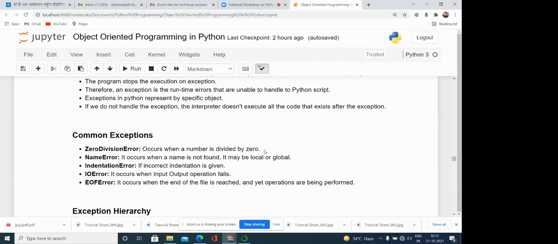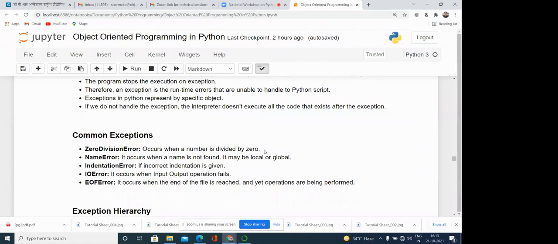IO error occurs when an input output operation fails. If any input output operation is failing, then in that case an IO error is there. EOF error occurs when the end of file is reached and yet operations are still being performed. Every file has an end, meaning where the text ends. So EOF error is generated.